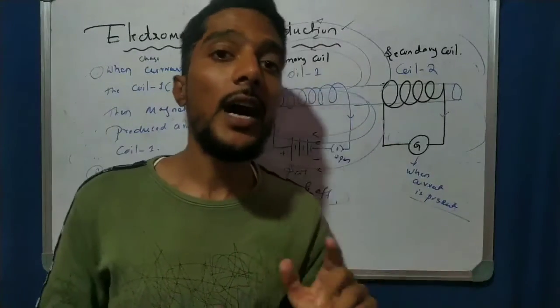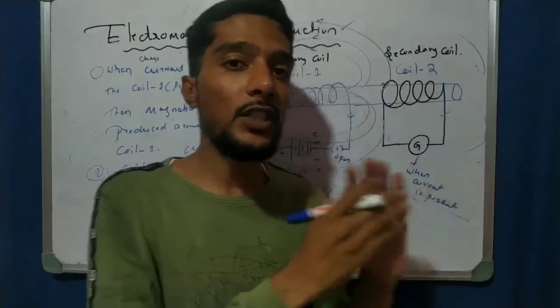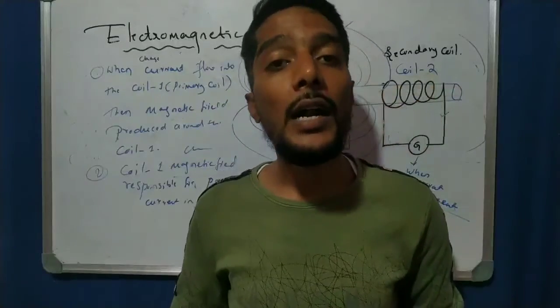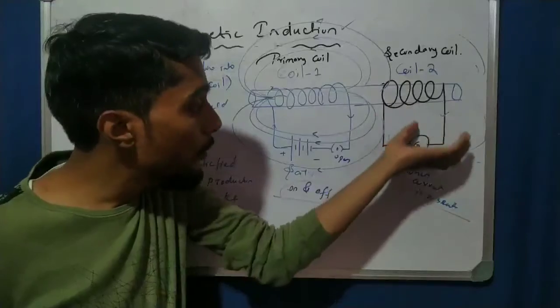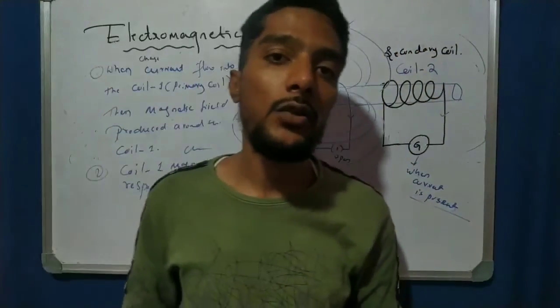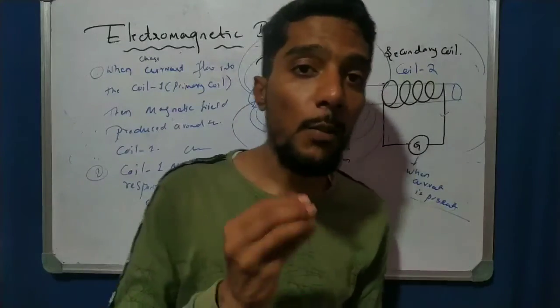And the current is alternating current. The type of current is AC. Why? Because the deflection is not constant. It goes zero, increase, decrease, increase. So it is alternating current. The type of current produced here in this diagram also is alternating current, students. AC current. So this is the long discussion about electromagnetic induction.